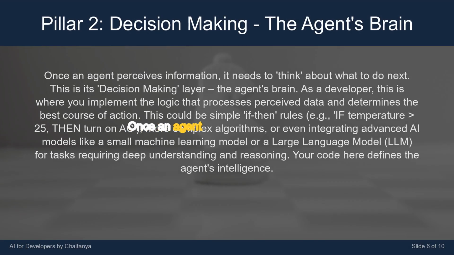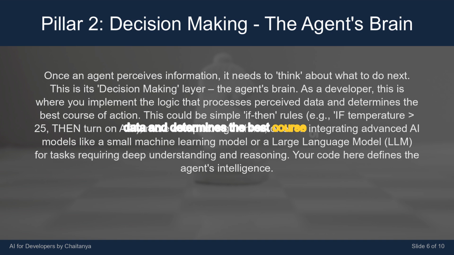Once an agent perceives information, it needs to think about what to do next. This is its decision-making layer, the agent's brain. As a developer, this is where you implement the logic that processes perceived data and determines the best course of action.